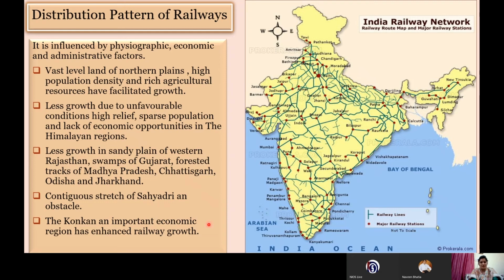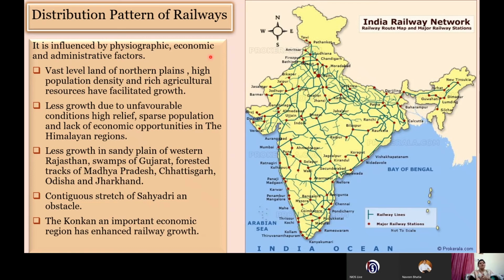The Konkan, an important economic region, has enhanced railway growth. If you see the Konkan region, we have the Mumbai region, and we have the Gujarat region here, the Maharashtra region. It has a very large amount of economic activities happening in this area. Due to this economic reason, it has enhanced the growth of railways, although there is great difficulty in constructing the railway lines because of heavy rainfall and other factors. Still, the economic activities have enhanced the growth of railways in these areas.